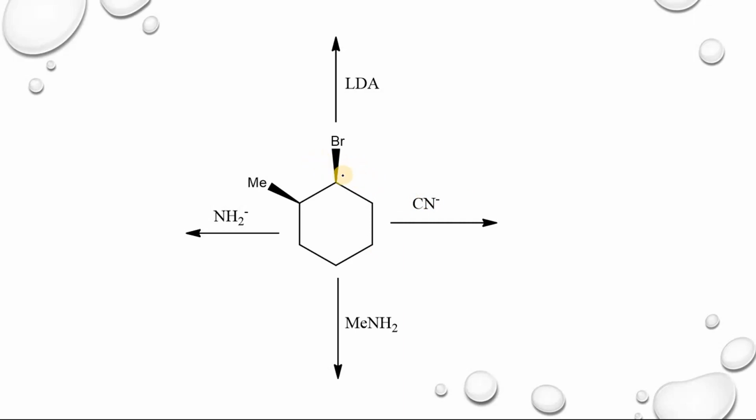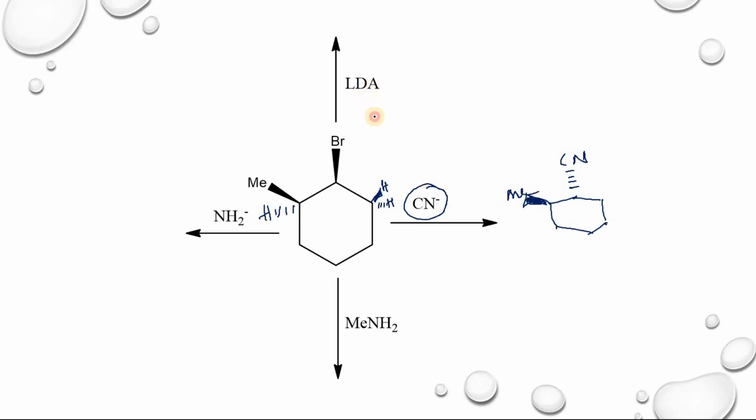Let us take this one. Both are above the plane, so this hydrogen will be below the plane. Here you have an above-the-plane hydrogen and a below-the-plane hydrogen. When you use only a nucleophile, that is CN minus, here there is an SN2 type of mechanism. So you will get inversion of configuration, and this one is methyl.